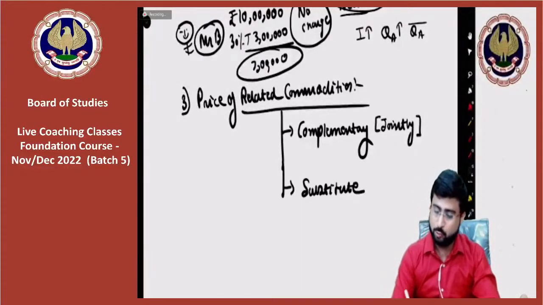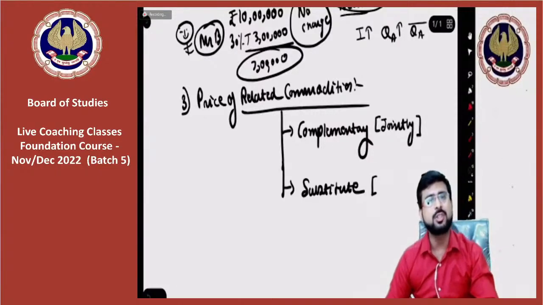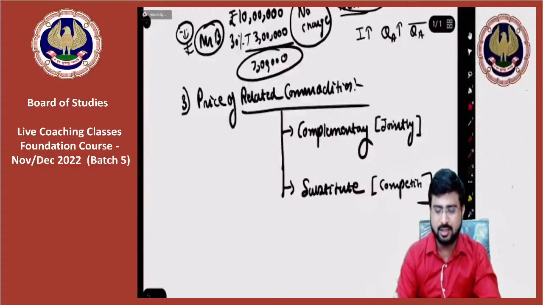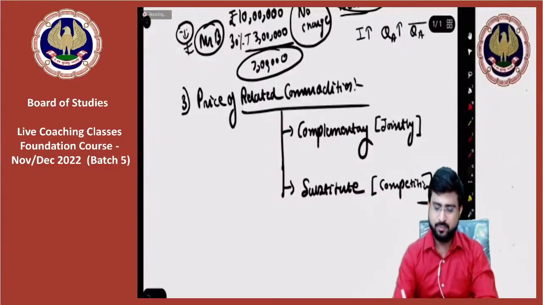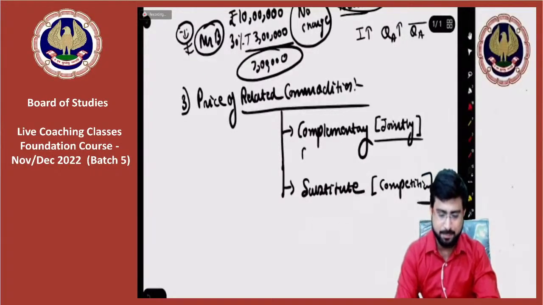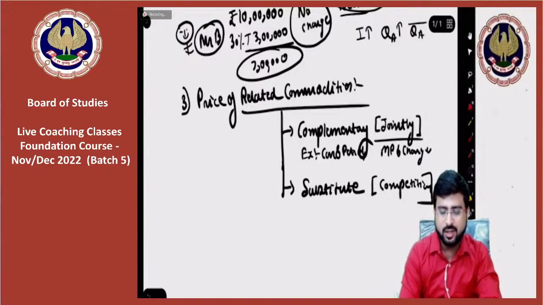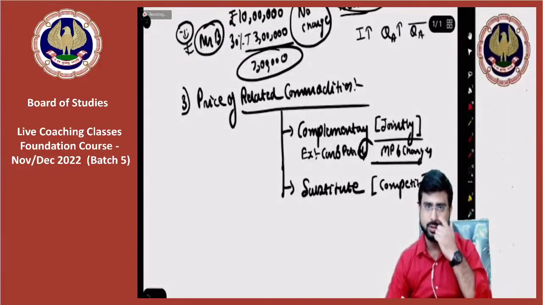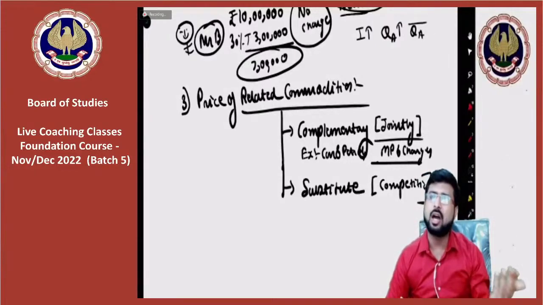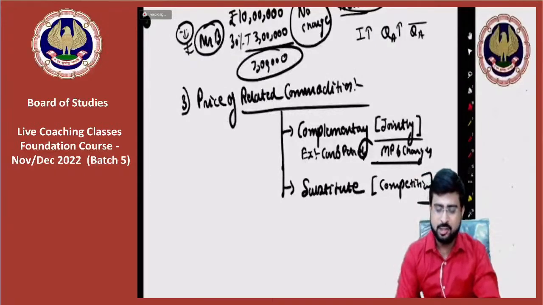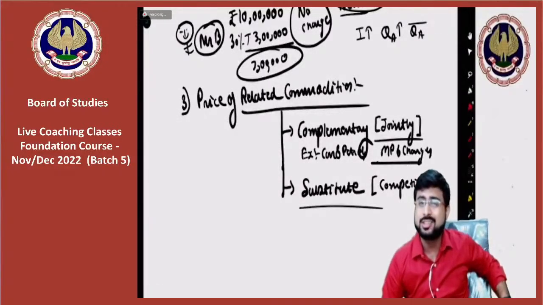Okay. And sir, what are substitute goods? Goods that are competition of one another. Sir, please give us an example. Okay, I'll give you an example. Complementary goods used jointly, for example, car and petrol. It can be mobile phone and charger. All those things, my dear friends, are basically complementary goods. So how are they affected by price? I will tell you, but understand the concept first.